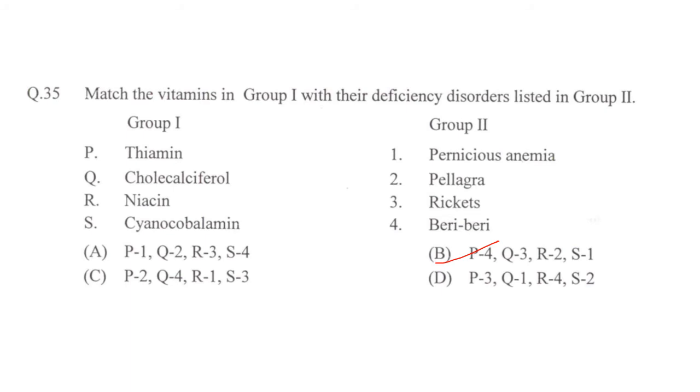Match the vitamins in group 1 with their deficiency disorders listed in group 2. Thiamine is for beriberi. Cholecalciferol, rickets. So P4 Q3, so option B will be correct, but we will check it.